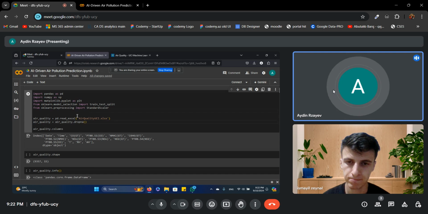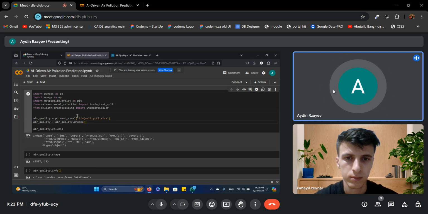Okay. Now that we have a working model, let's talk about how it can be used in the real world. For example, in public health, our model can be used to predict air pollution levels in advance, helping people take precautions. For example, if we know that CO levels will be high tomorrow, people with asthma or other breathing problems can stay indoors to avoid exposure. City planning.